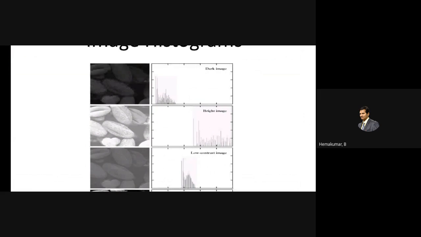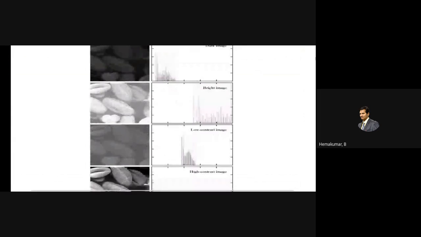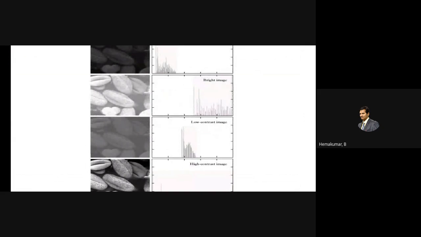For example, see, the first image consists of a darker region. So we have most grayscales in the darker region. The next is brighter. So we have most grayscales on the right. The right side gives the probability of occurrence of the grayscale values.